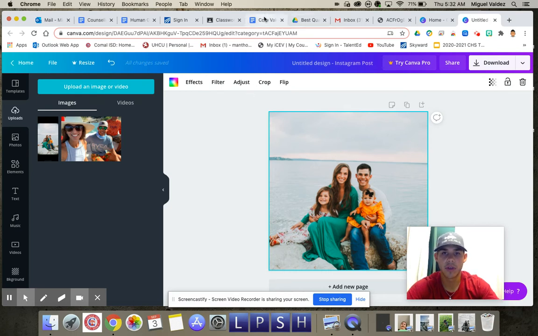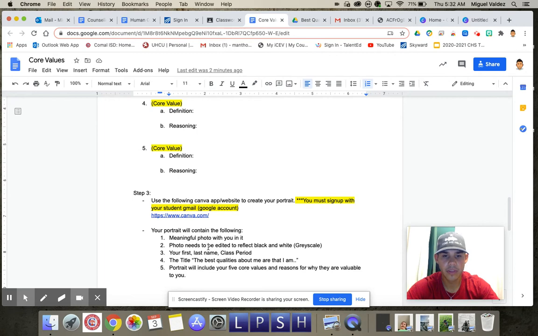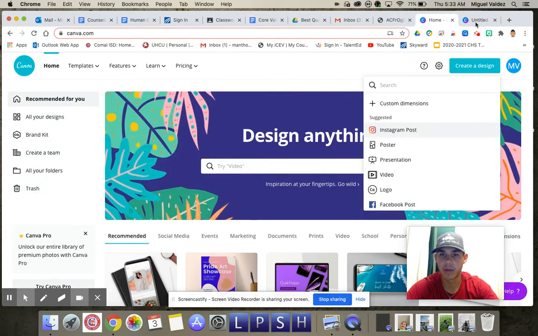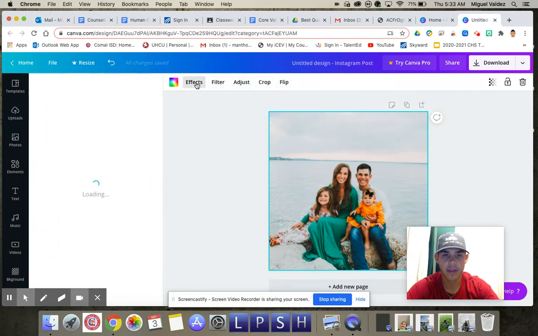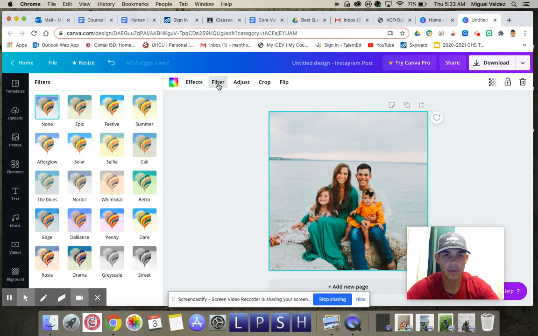Let's go back to our directions. Photo needs to be edited to reflect black and white. Make it the full background. So grayscale, we got to make it black and white. This is how you do that. So I'm going back over here to there. I am going to do effects, I believe, or filter. There you go, filter. Grayscale or street. It don't matter. I'm pretty gangster, so I'm going to do street, okay? So there it is. I got my photo there.